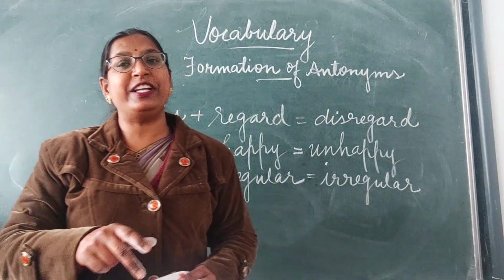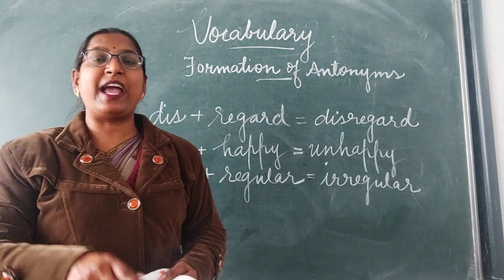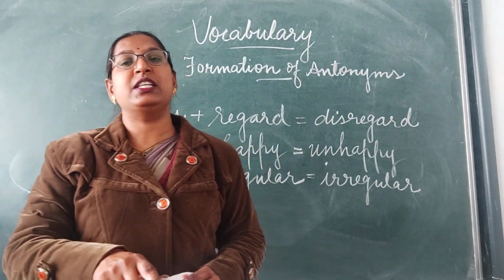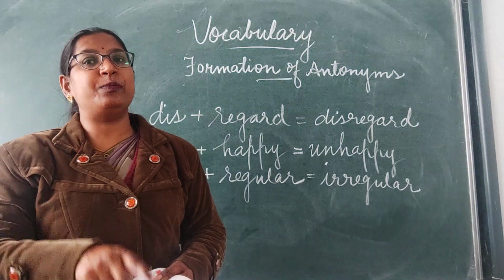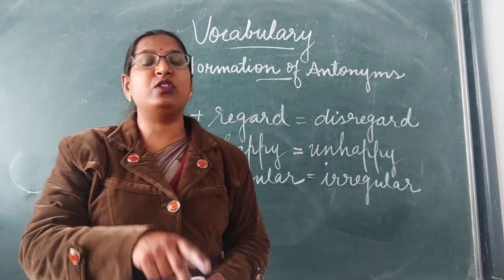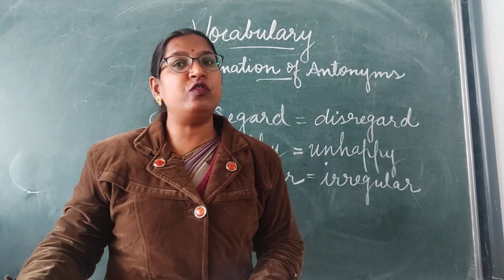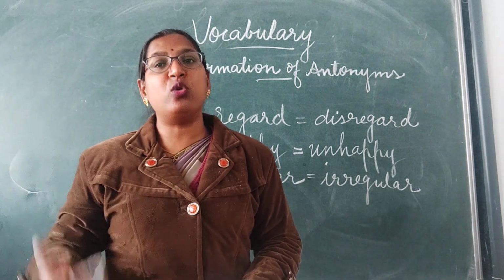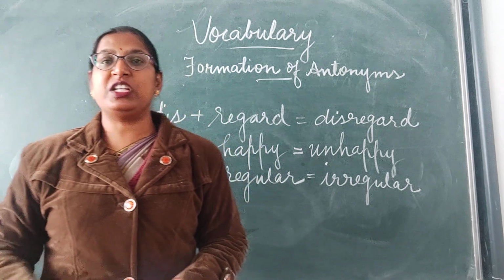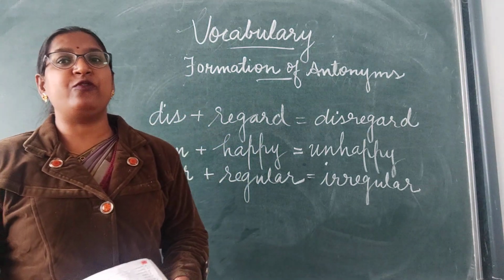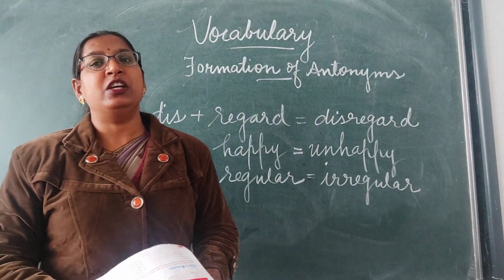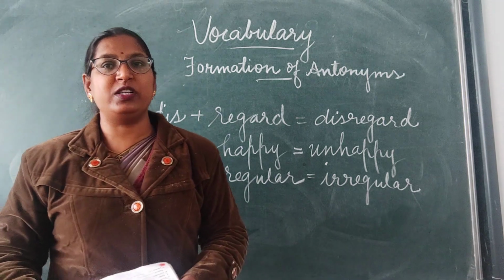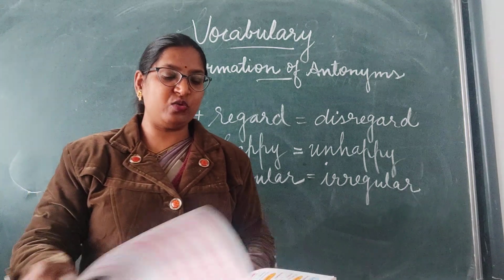I have read 2 examples from each. You can go through all the words. How the prefixes are added to these words to get the new word, which is the antonym, the opposite of the original word. Clear? So likewise we can form the antonyms by adding the prefixes to the root word. I hope this much is clear to everyone.